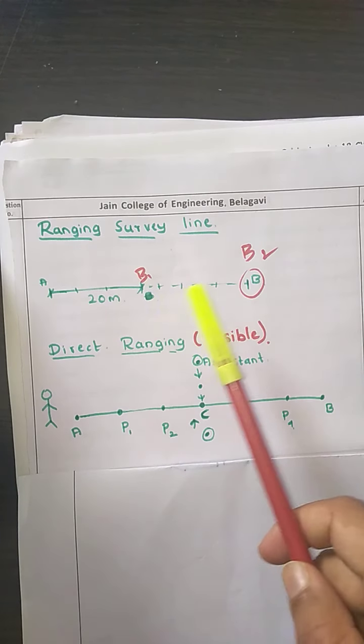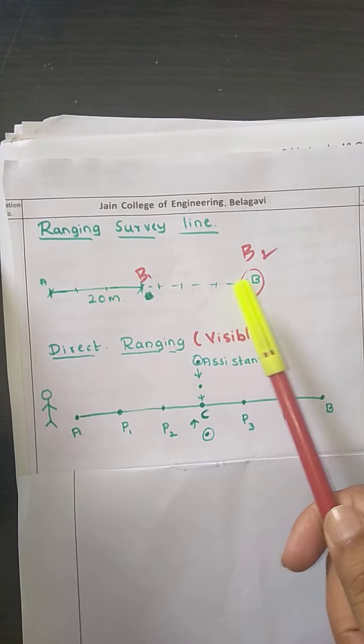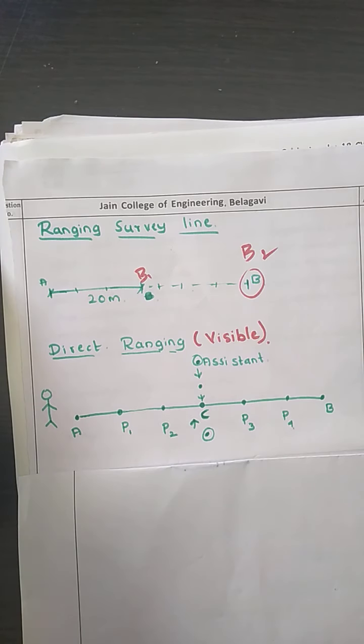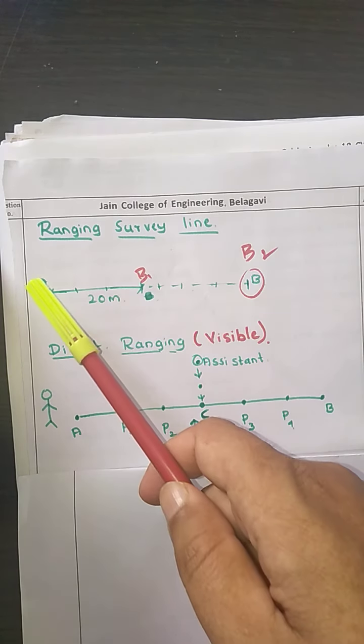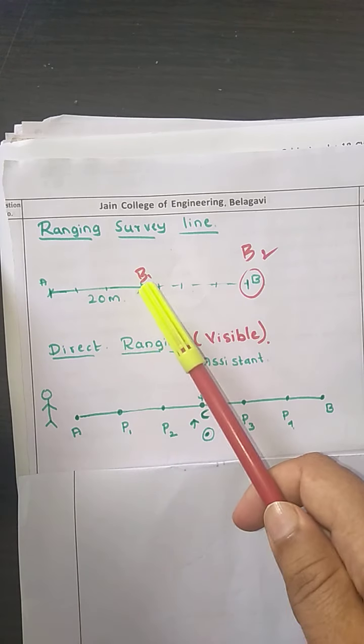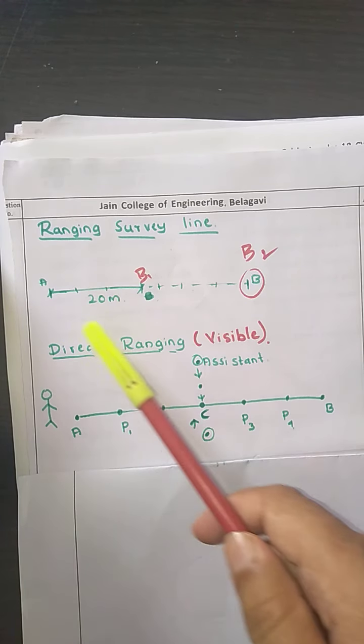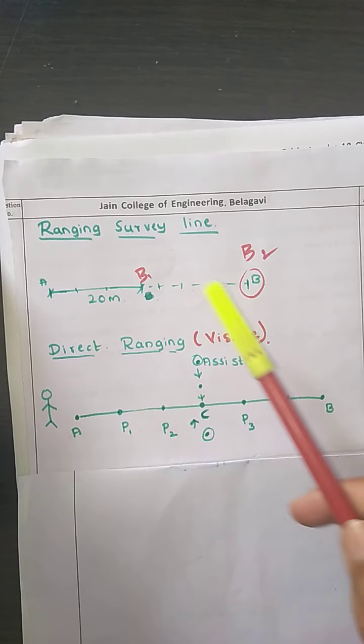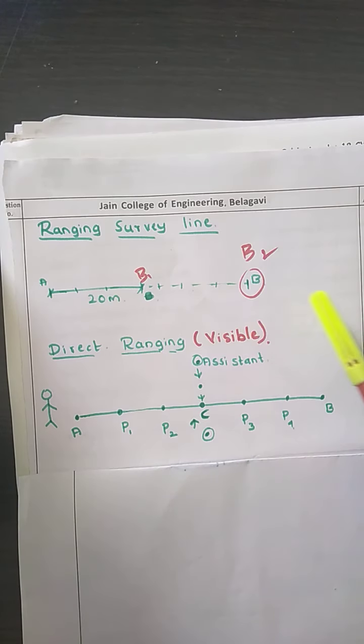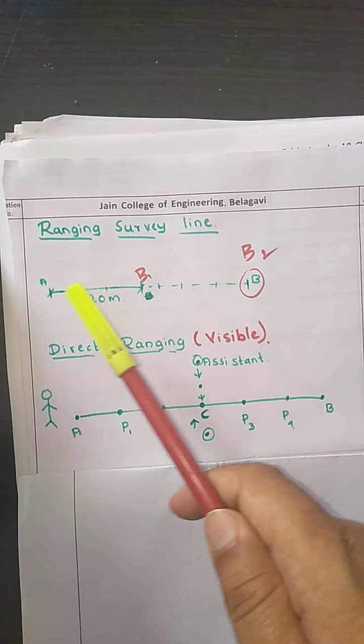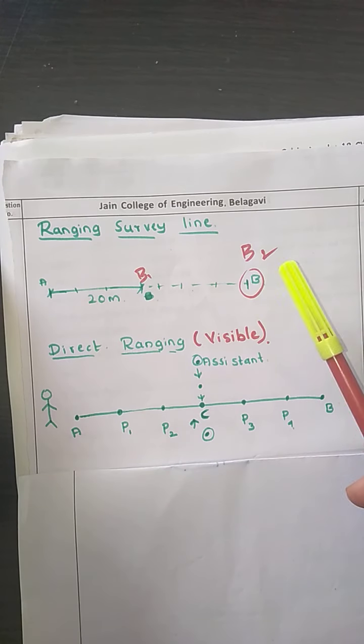If we want B, B1 and A to be in a straight line, we need to locate an intermediate point on the survey line.